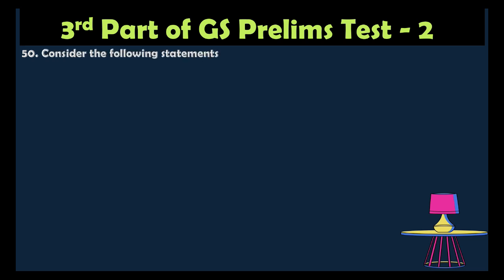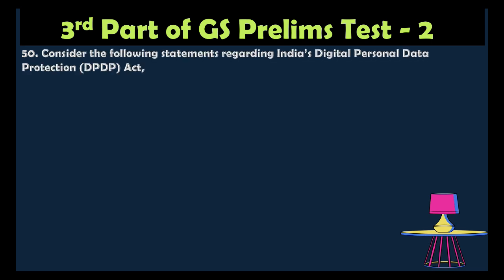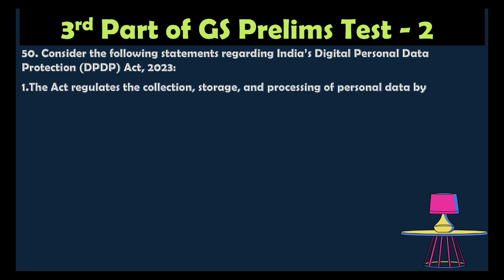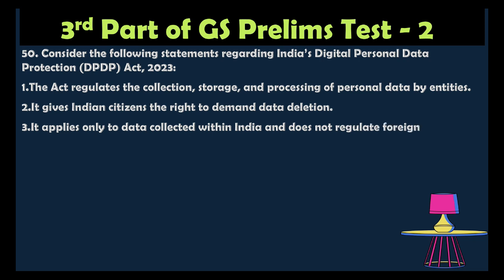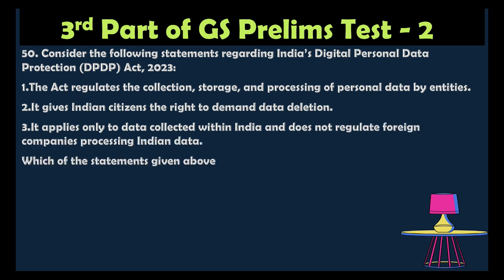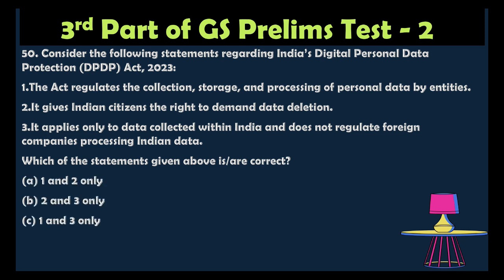Question number 50. Consider the following statements regarding India's Digital Personal Data Protection Act 2023. Statement 1: The Act regulates the collection, storage, and processing of personal data by entities. Statement 2: It gives Indian citizens the right to demand data deletion. Statement 3: It applies only to data collected within India and does not regulate foreign companies processing Indian data. Which of the statements above is correct? Option A: 1 and 2 only, option B: 2 and 3 only, option C: 1 and 3 only, option D: 1, 2 and 3 only.